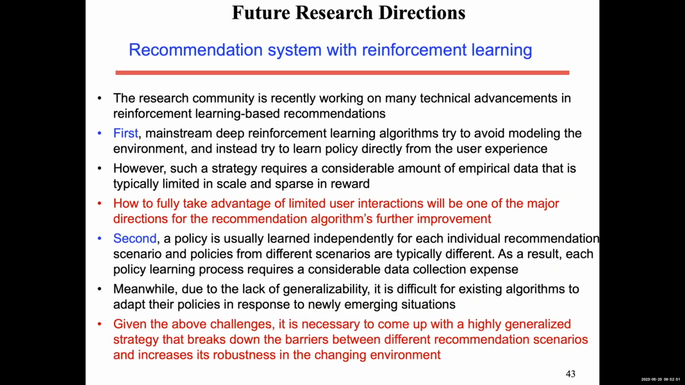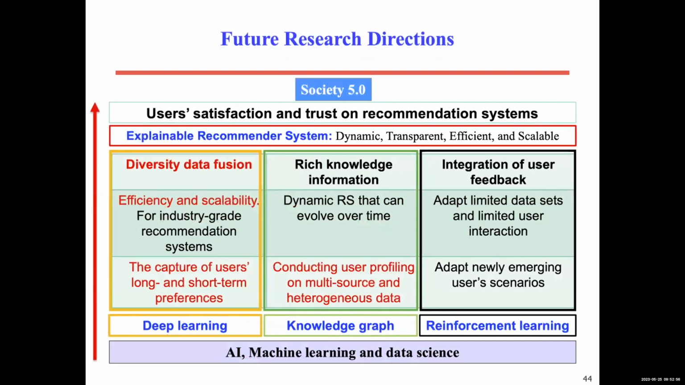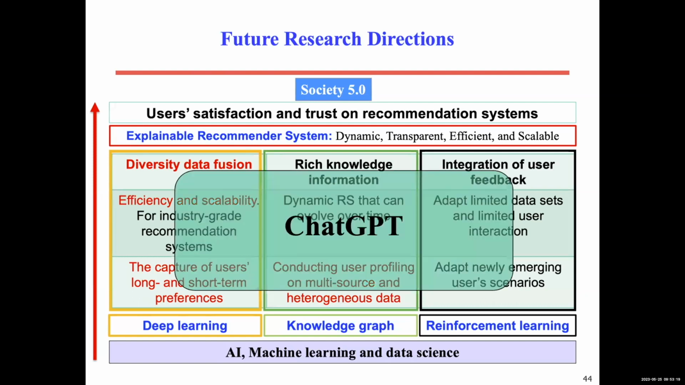So I'll skip the recommendation with reinforcement learning, and that is just the overall. The goal is to build an explainable recommendation system that is dynamic, transparent, efficient, and scalable. That will lead to user satisfaction and trust in recommendation systems in Society 5.0. The technology to be employed is something we are currently investigating. Additionally, we are trying to integrate ChatGPT into this. This is what we are trying to do recently.